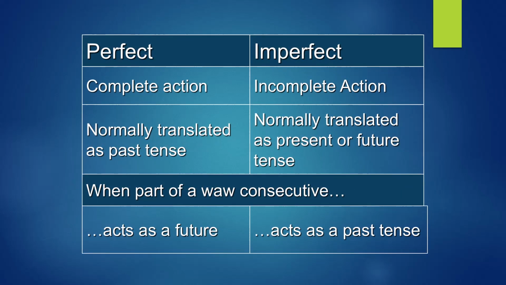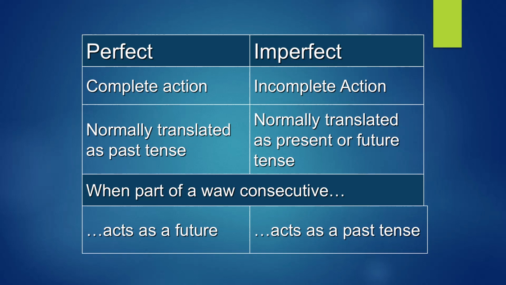So far we've looked at two tenses. We've looked at the perfect tense and the imperfect tense. And when we looked at the perfect tense, we said that the perfect tense is used to show completed action. And because it's completed action, it's normally translated as a past tense. And the imperfect tense shows incomplete action. And because it's incomplete, it's normally translated as a present tense or future tense.